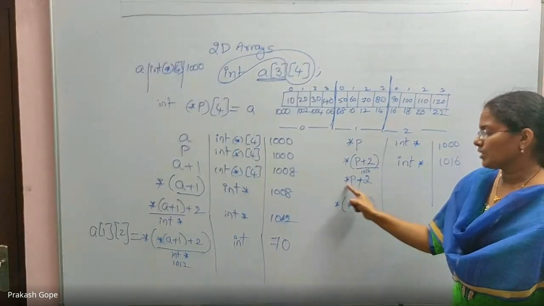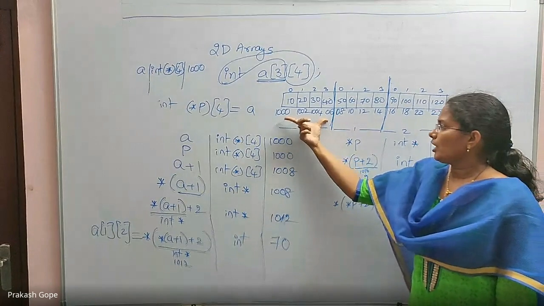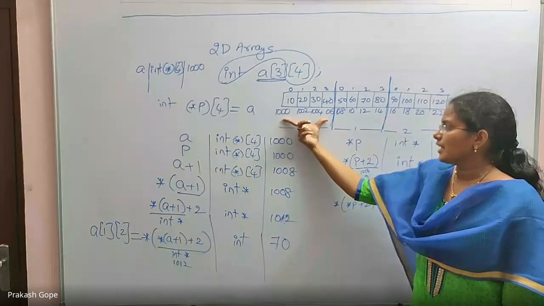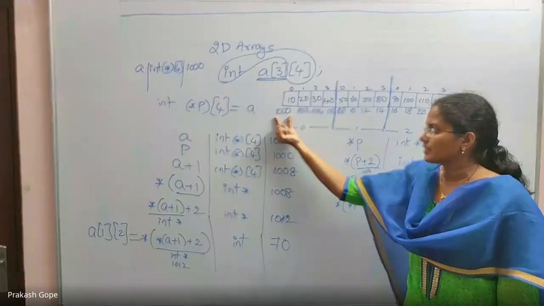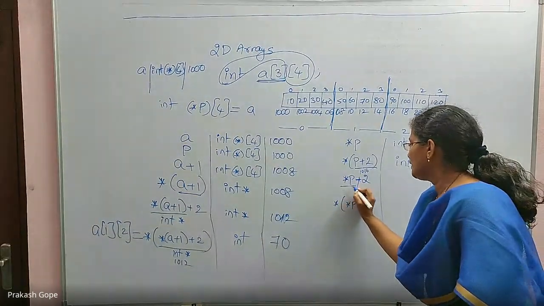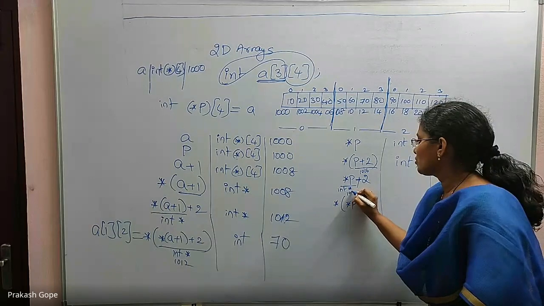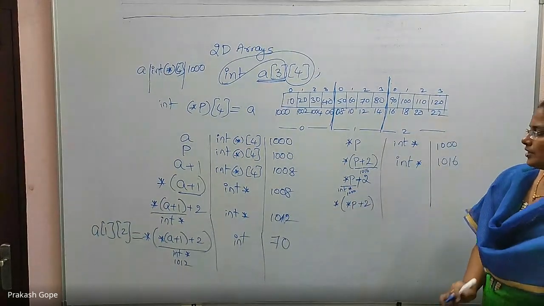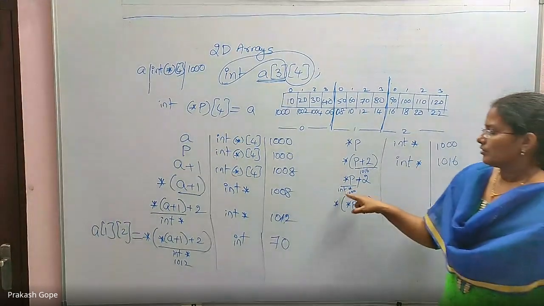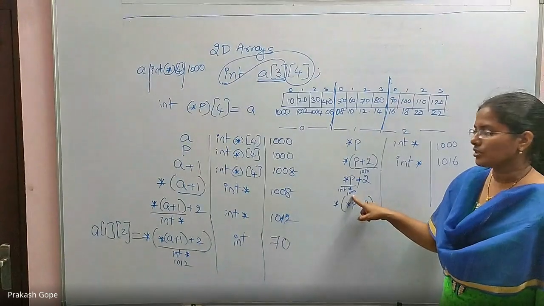For that I am saying one star. So star p is the first element's base address. Till here it is int star, and the value is 1000.